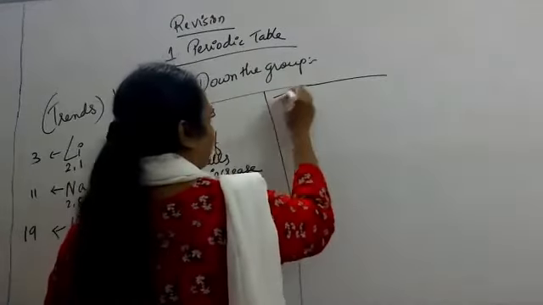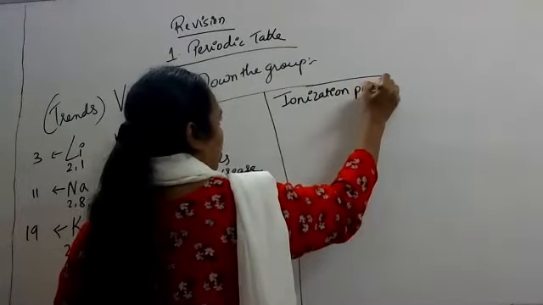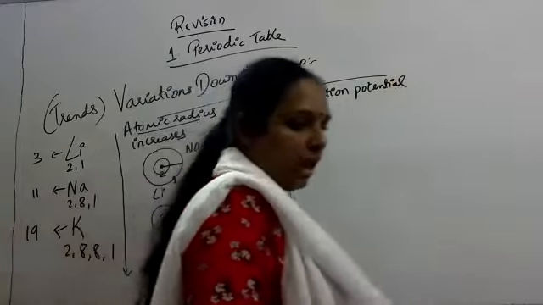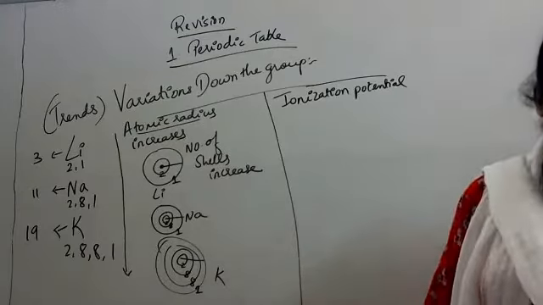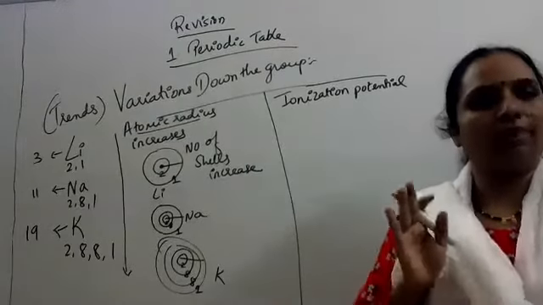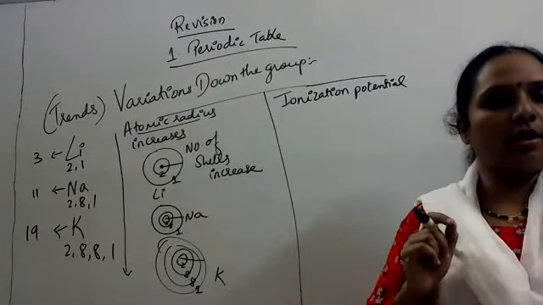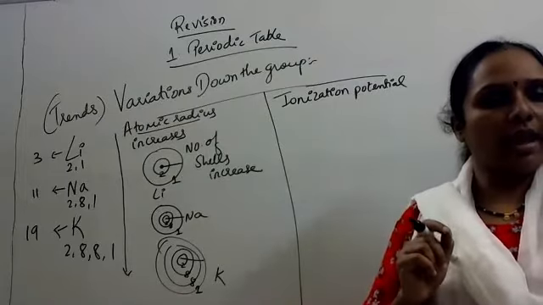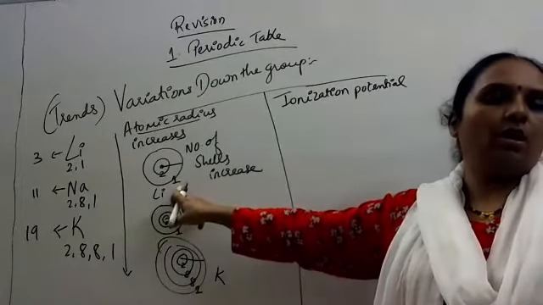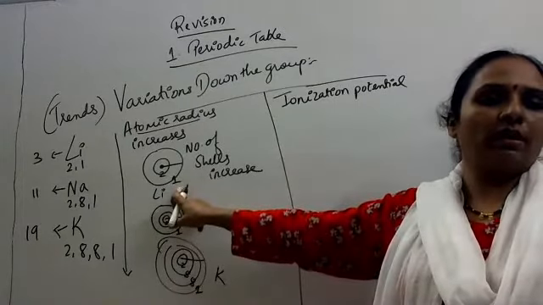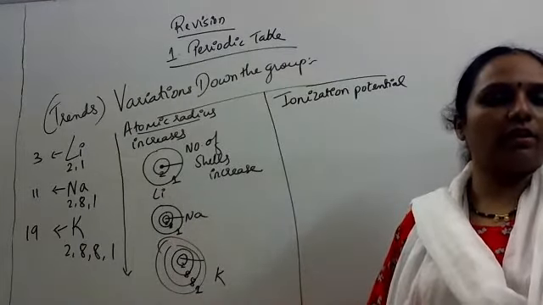Next we come to ionization potential. Now this ionization potential decreases down the group. Why does it decrease? We have written the definition. Ionization potential is the amount of energy required to remove a loosely attached electron from the last shell. In easy words, how much energy is required to remove an electron from the outermost shell? That is called ionization energy.